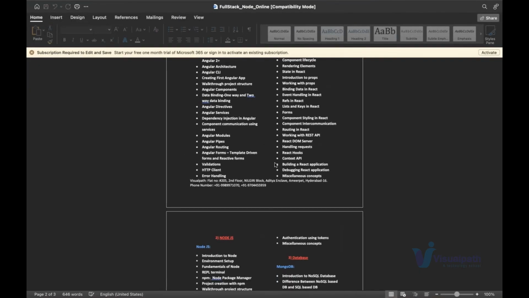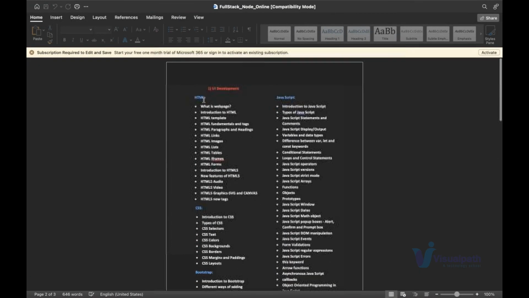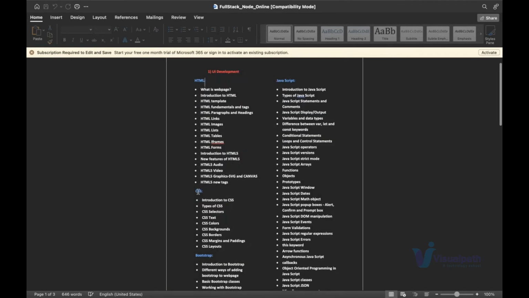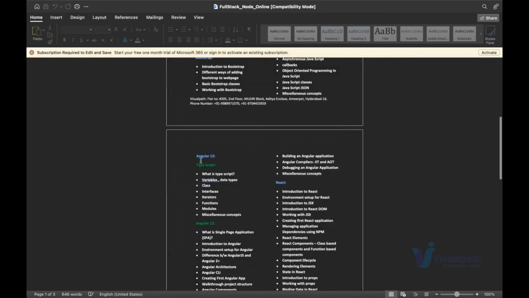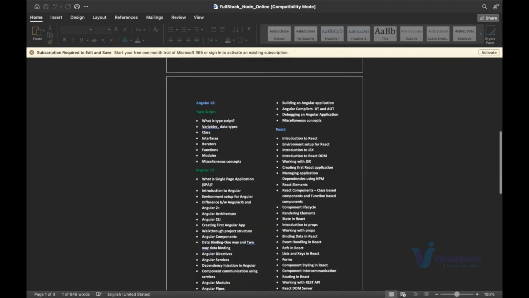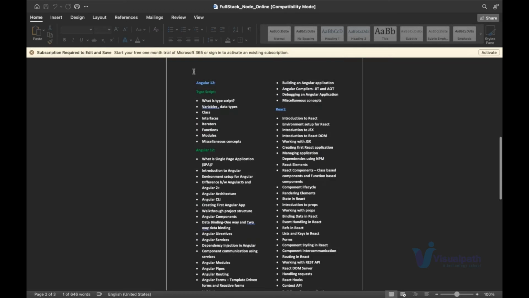According to that, we have to learn HTML, CSS, Bootstrap, JavaScript, and either Angular or React. This batch will go for React. So we'll pick React because, guys, I don't recommend anyone to learn Angular these days, because Angular is losing popularity in the market right now.